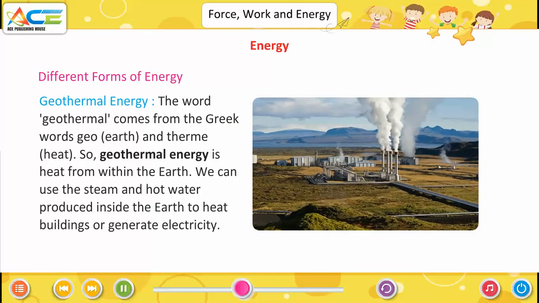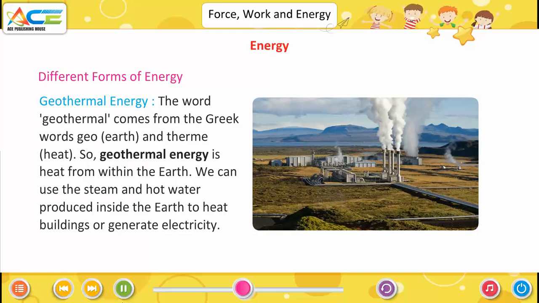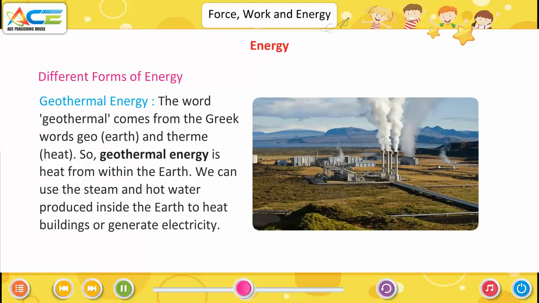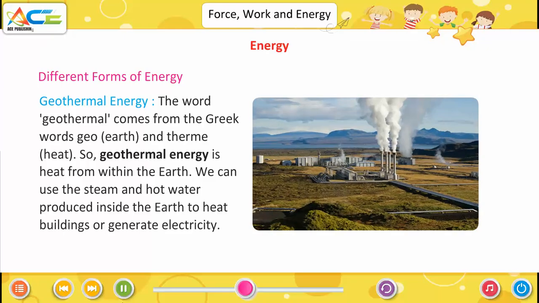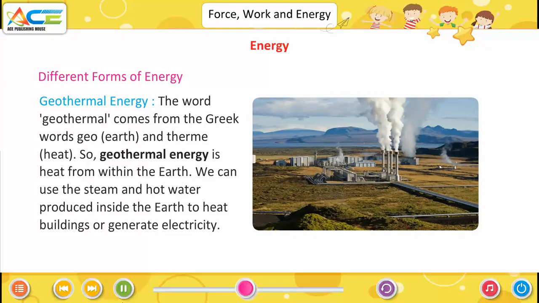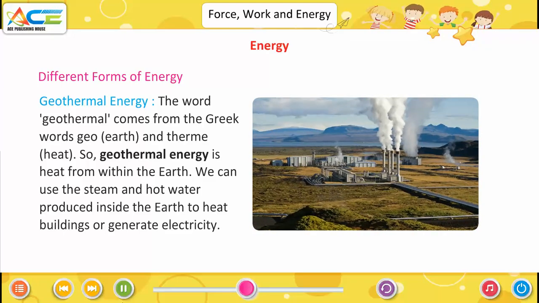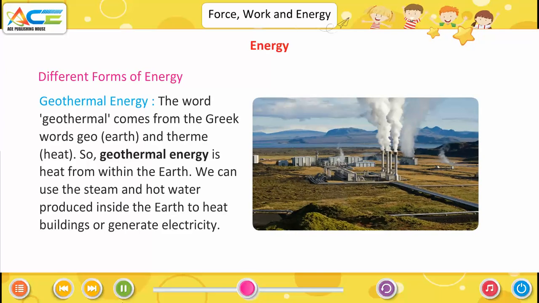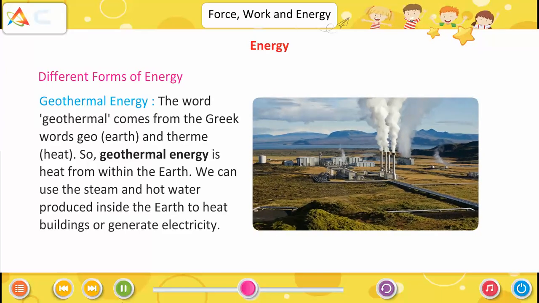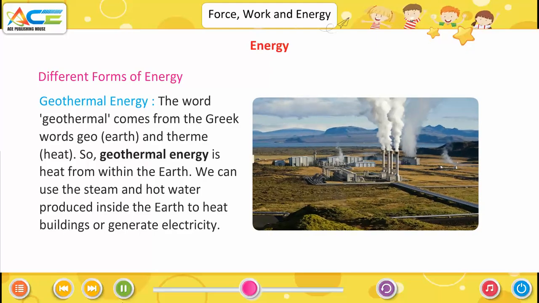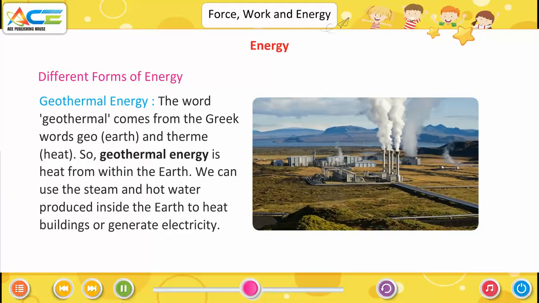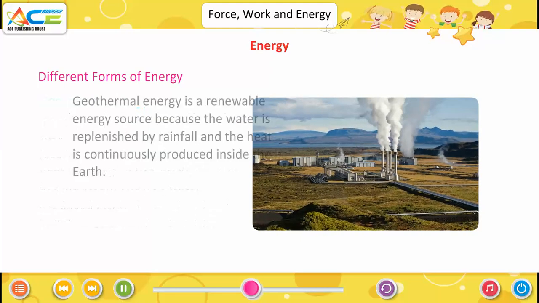Geothermal energy. The word geothermal comes from the Greek word geo, earth, and therme, heat. So, geothermal energy is heat from within the earth. We can use the steam and hot water produced inside the earth to heat buildings or generate electricity.